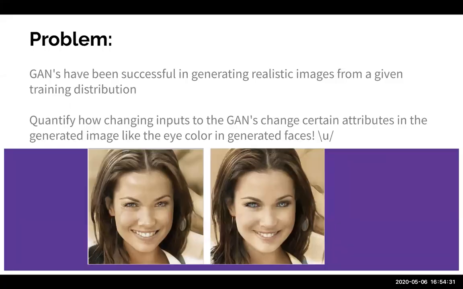As we all know, GANs have been pretty successful in generating any kind of images given some kind of training distribution. However, the problem remains in quantifying the aspects of the GAN or the latent space itself that results in different features of the final image.